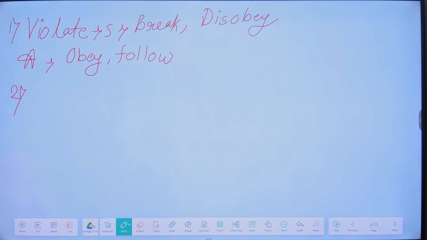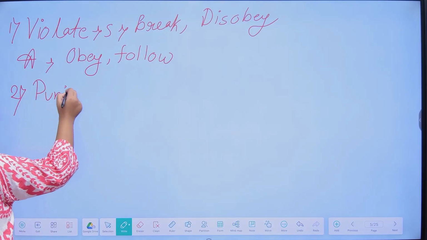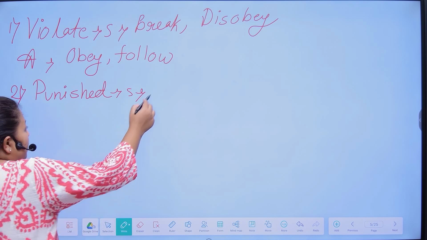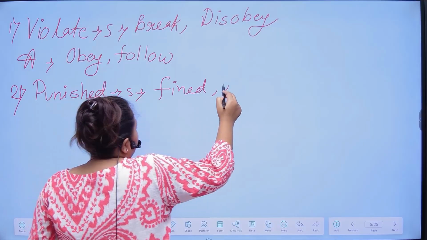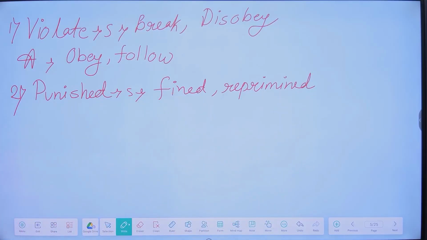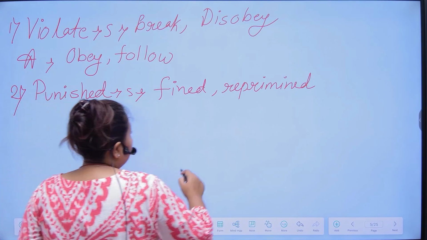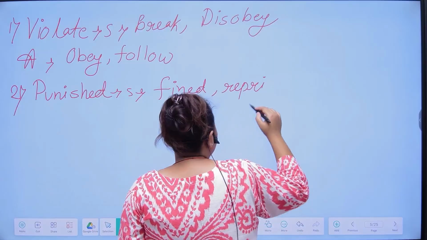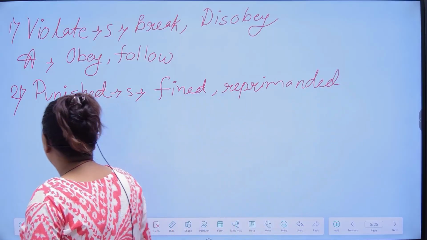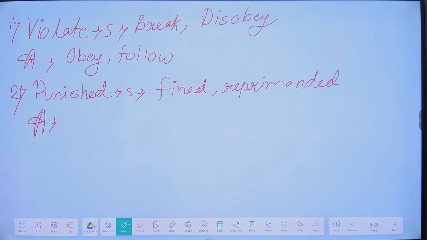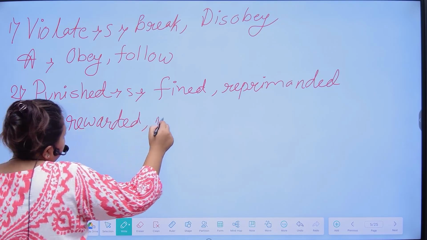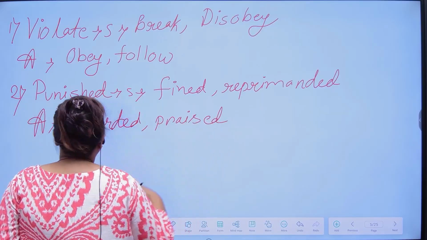Next word is punished. The synonyms of punished are fined and reprimanded. Now the antonyms of punished are rewarded and praised.